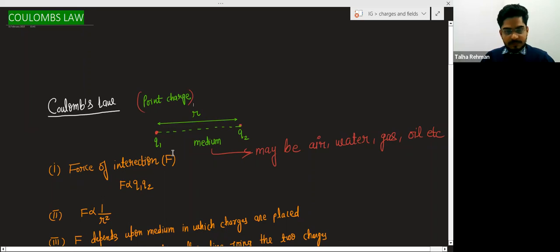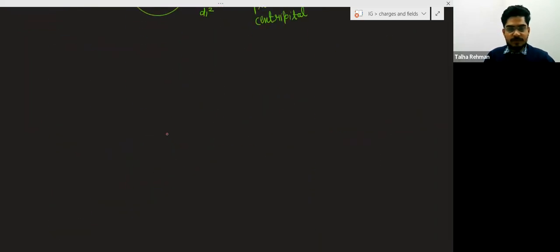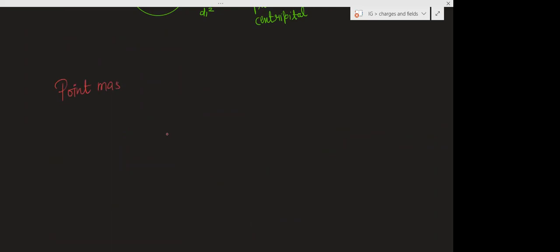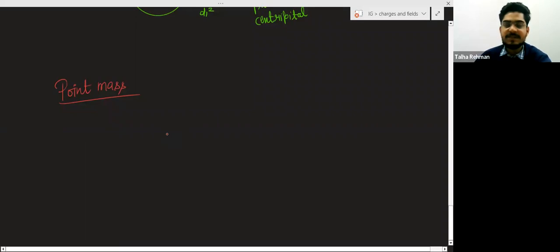Point charges mean, suppose, what I told you about the point masses. Point mass is basically a concept depending upon the distance.